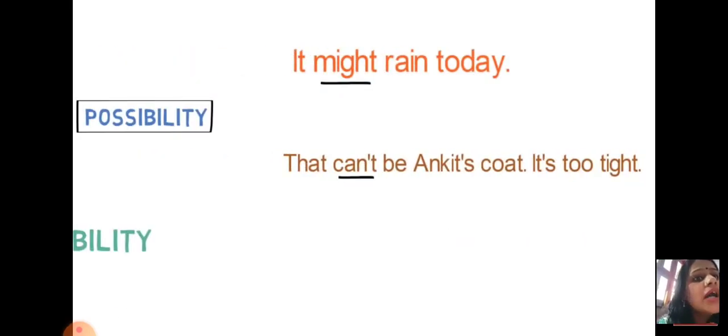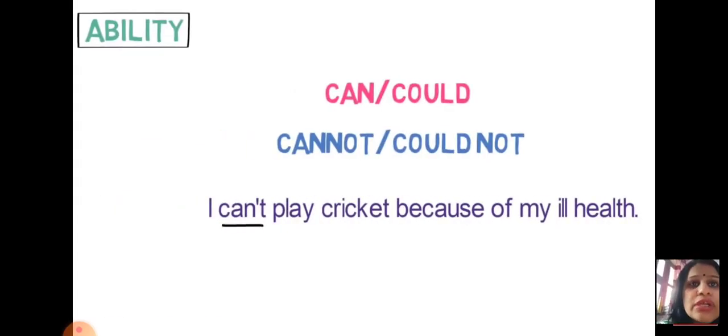Let us talk about one more example of possibility. That can't be Ankit's coat, it's too tight. By reading this sentence, you are just giving your perception, your idea or your thought about Ankit's coat, but you are showing the possibility. Why? Because that coat looks too tight, and you know that Ankit has sound health, so it's not Ankit's coat because it's too tight. So can't can also come in the place of possibilities. Hope these examples will help you to understand.